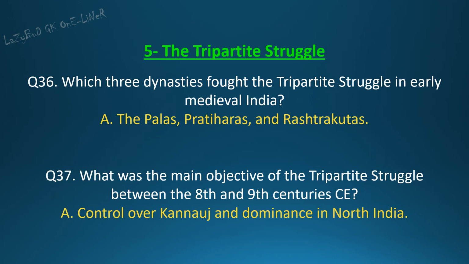Section 5. The Tripartite Struggle. Question 36. Which three dynasties fought the tripartite struggle in early medieval India? Answer. The Palas, Pratiharas, and Rashtrakutas. Question 37. What was the main objective of the tripartite struggle between the 8th and 9th centuries CE? Answer. Control over Kannauj and dominance in North India.